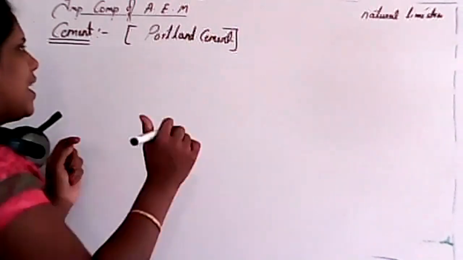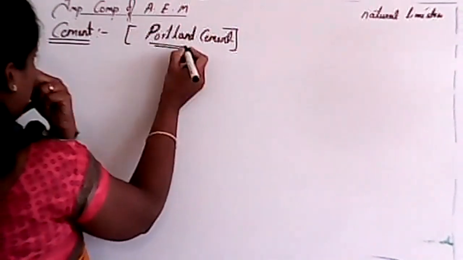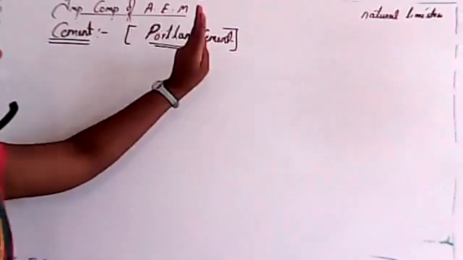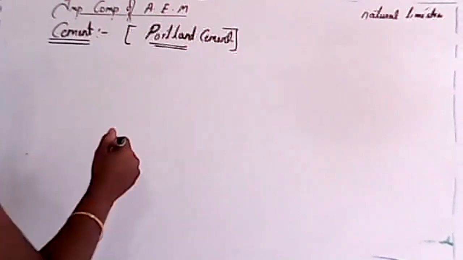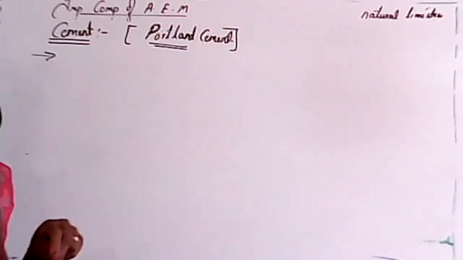So that's why we call it Portland cement. It looks like natural limestone found on the Isle of Portland, England. Is it clear? This question was not asked frequently, but you have to know why it is called Portland.